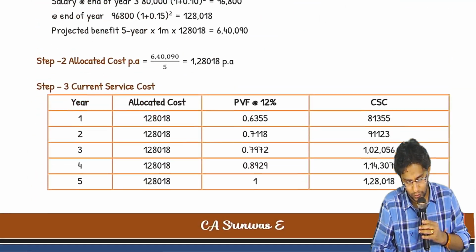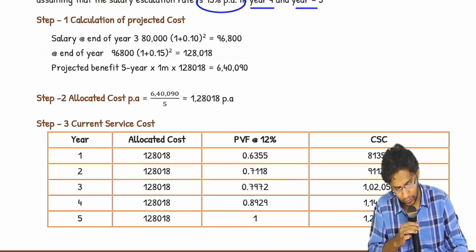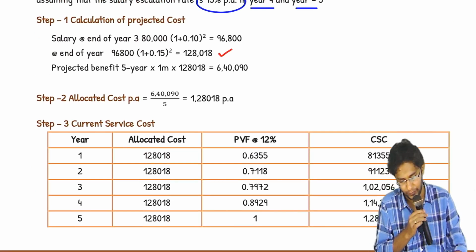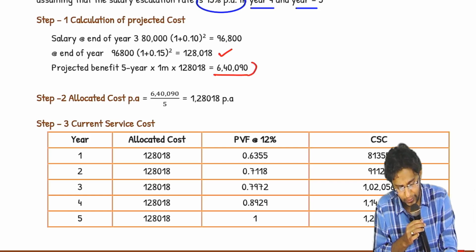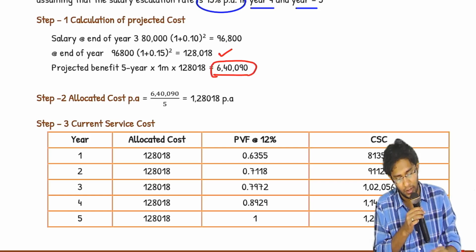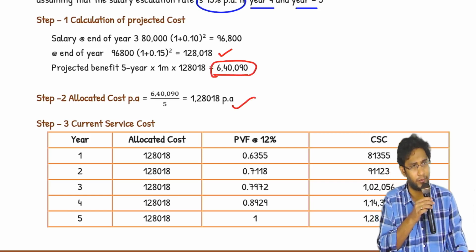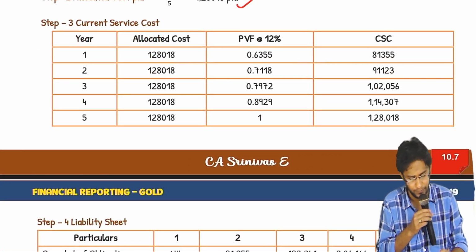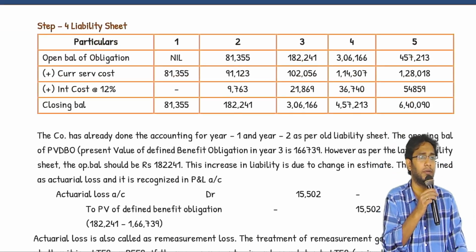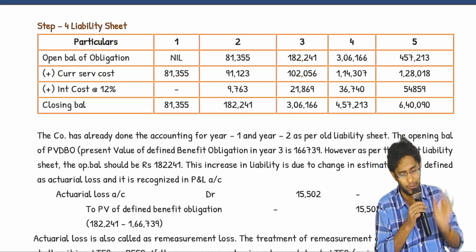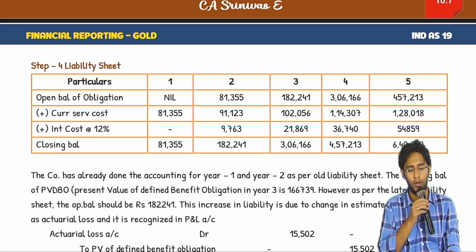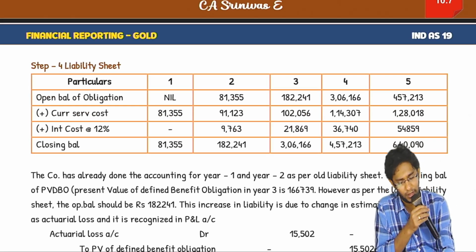So, if you look at the solution, then I first worked out the last drawn salary. It came to 1,28,000 something. Then benefit payable is 6,40,000. Allocated cost per annum is 1,28,000. Then again I built current service cost table. Then I built liability. Till here we came. Here you stop correctly. You are already in which year now? Good. You are already in 3rd year. In 3rd year,